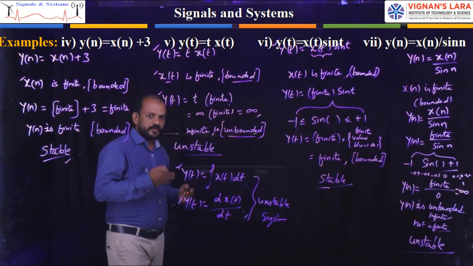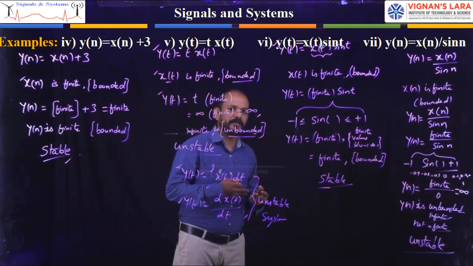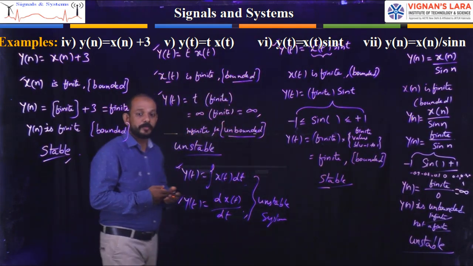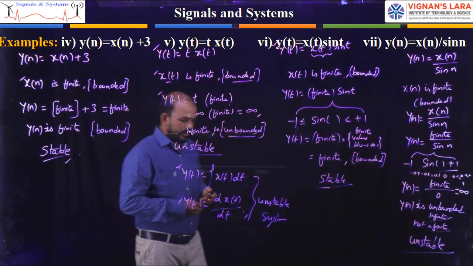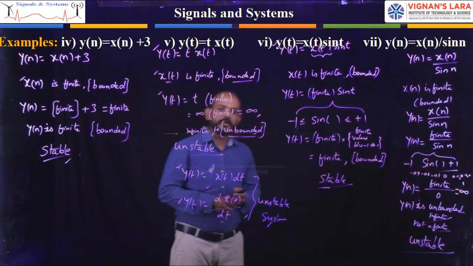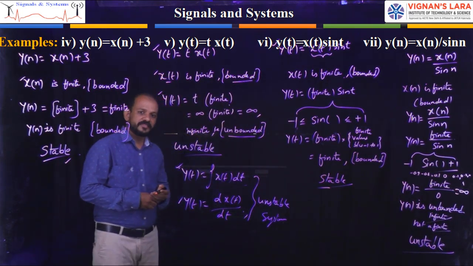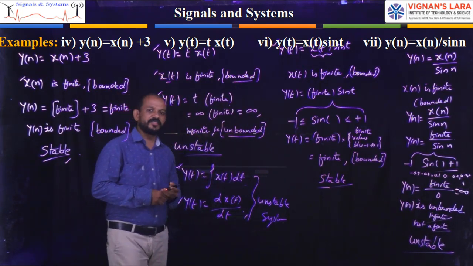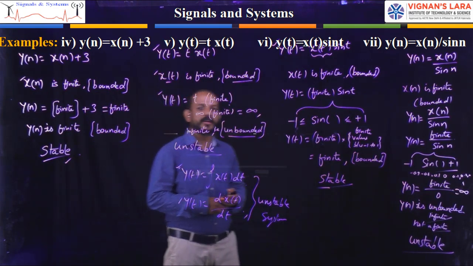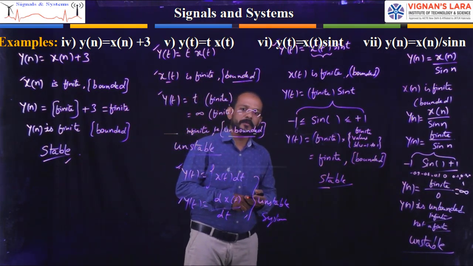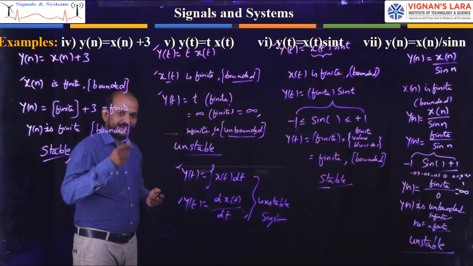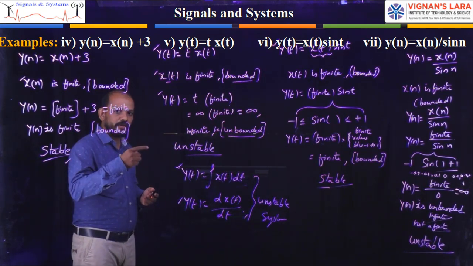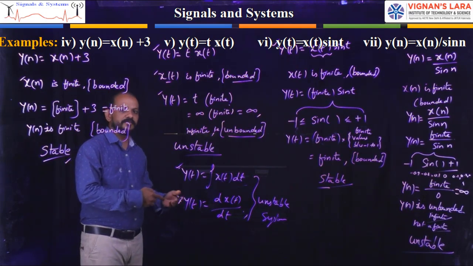Okay, so what will be the next topic? The next topic is invertible and non-invertible systems. The last one in the classification of systems is invertible and non-invertible systems. So we will go through invertible and non-invertible systems.